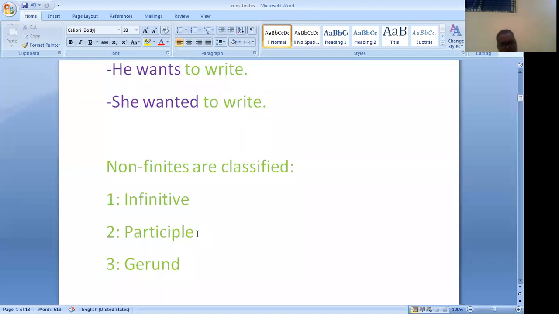The present participle may be used as an adjective phrase. The book lying on the table. The child wearing the red coat. The car standing at the gate.